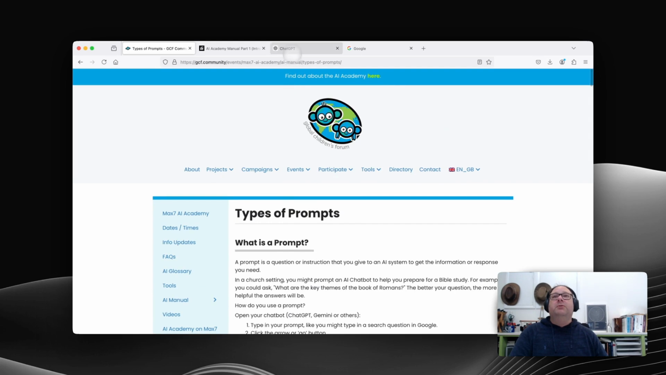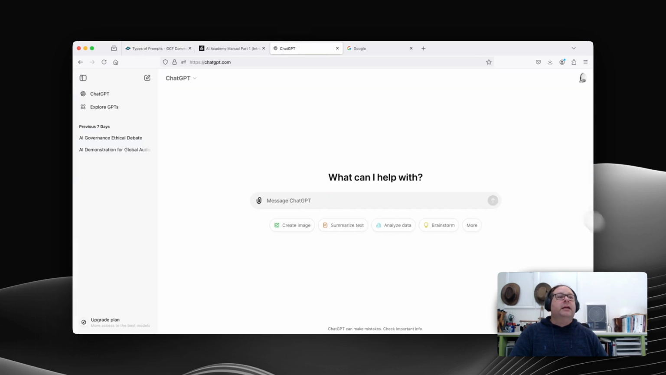But what we will do now is we'll start looking at a couple of basic prompt techniques, many of which are related to what's on the GCF community website.